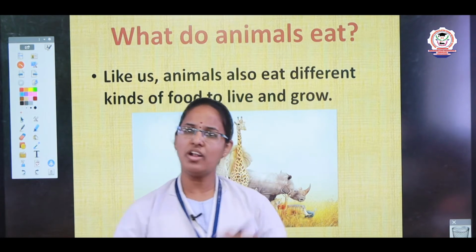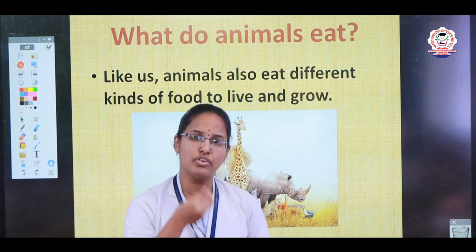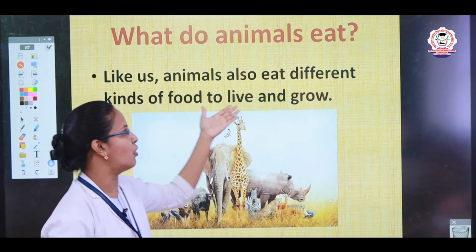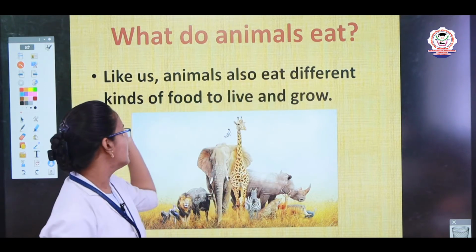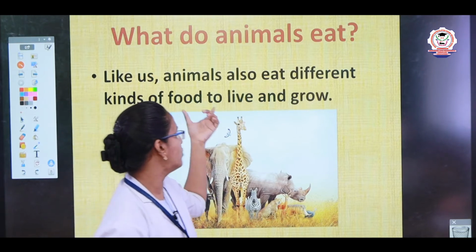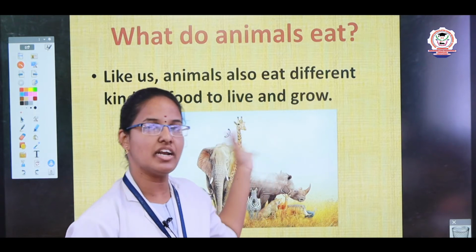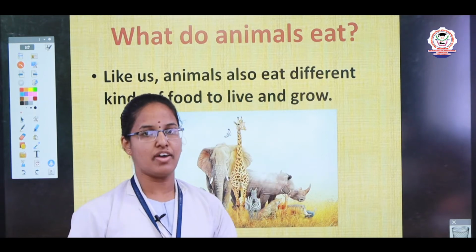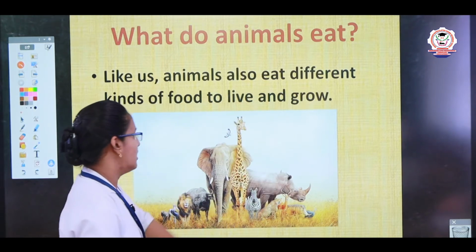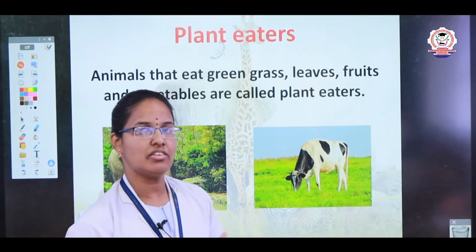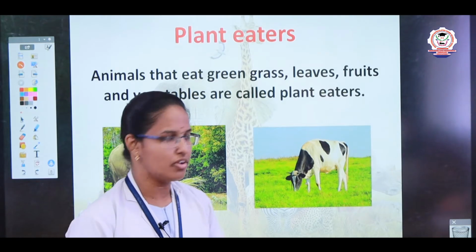See children, all living beings need food to live and grow, right? In the same way, animals also eat different kinds of food to live and grow. Now, let's see some of the animals which eat different kinds of food.